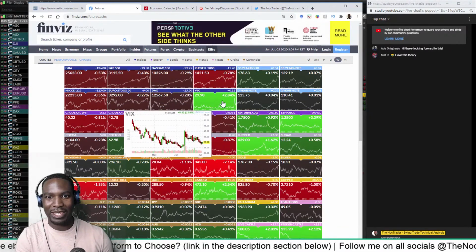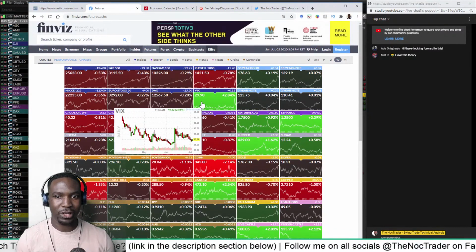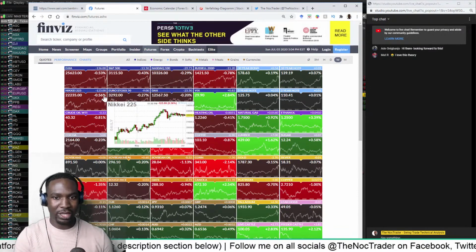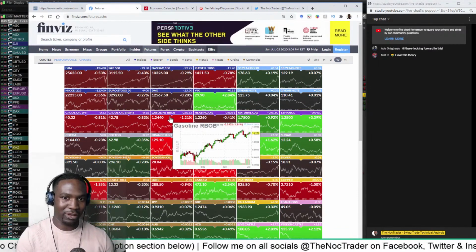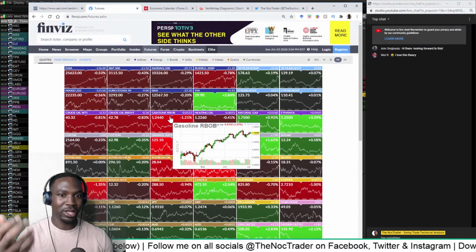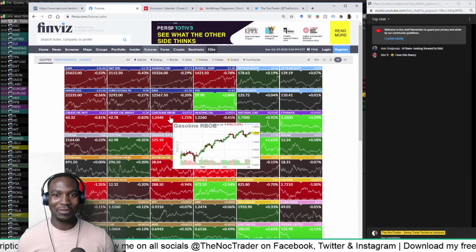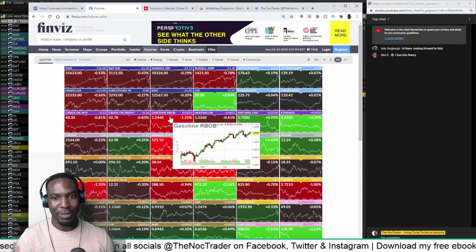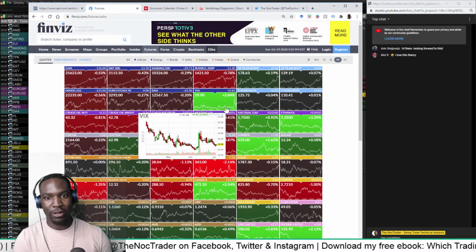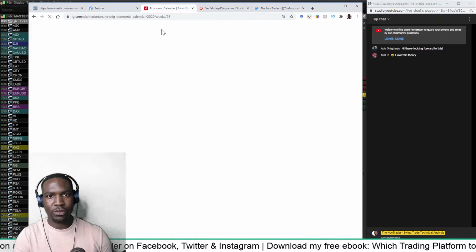And the VIX is up. As we all know, the VIX is called the fear index because it's inversely correlated to the market. Whenever the VIX is green, the markets are down. Whenever the market's bullish, the VIX is in the red, because the VIX is an indicator that is an amalgamation of options trade volume. So it's always good to look at what the VIX is doing. The VIX is up, market's down, as we said before.